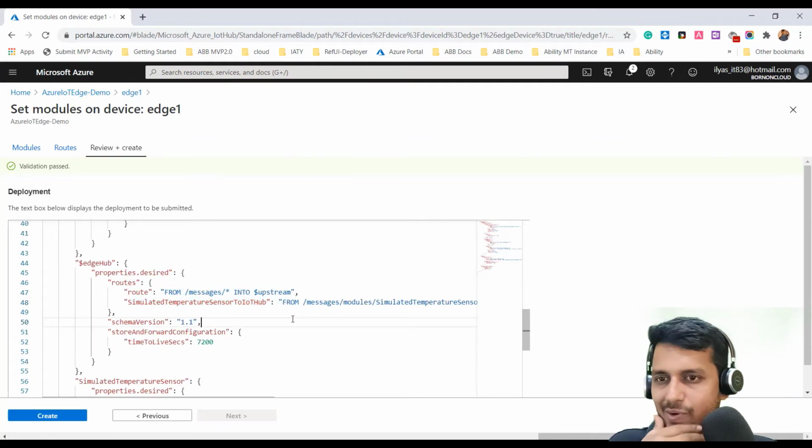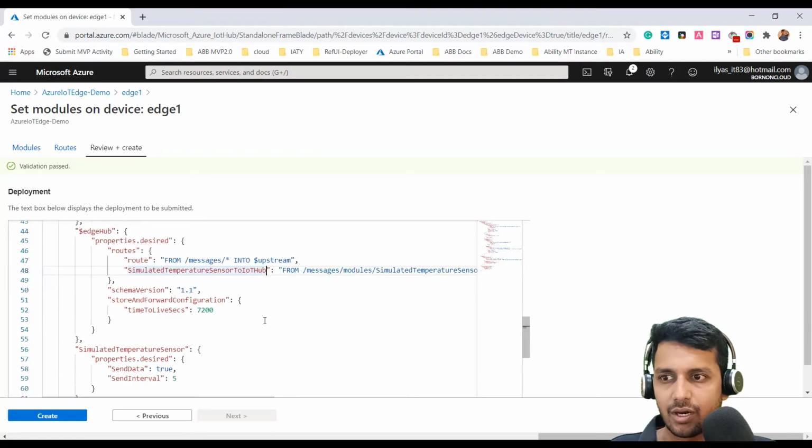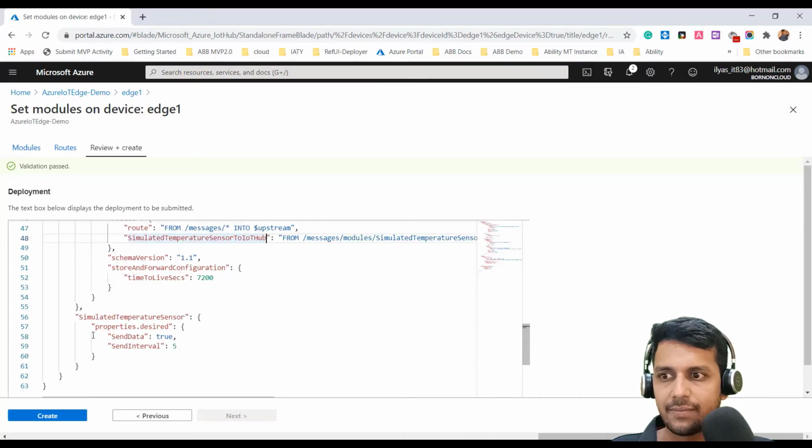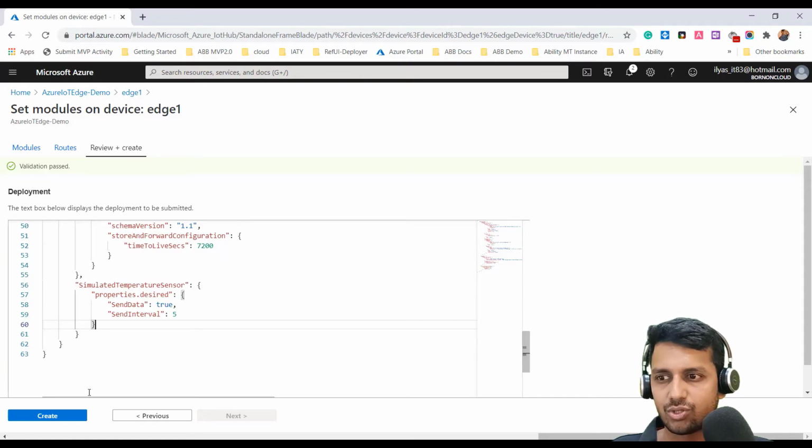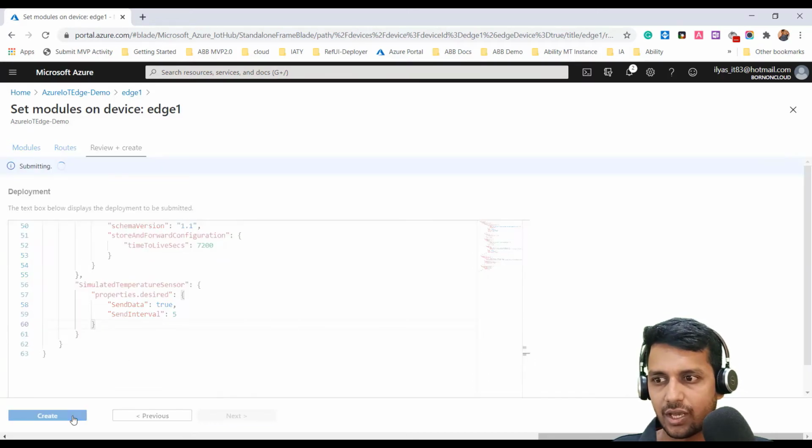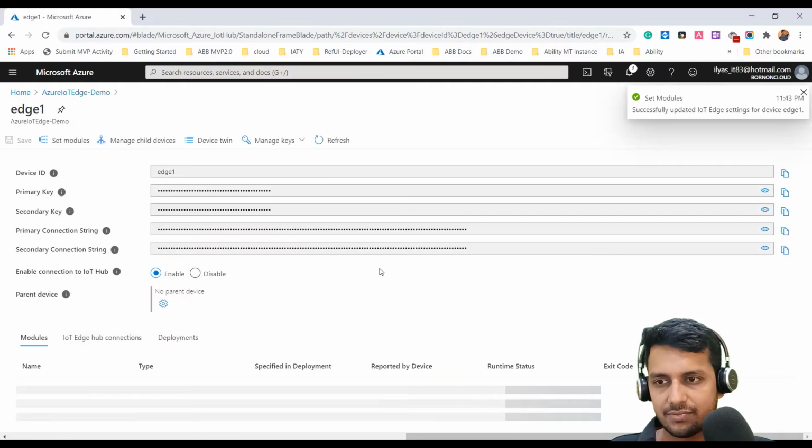At this moment we just have one module, and all the messages from that module go upstream. The upstream is connected to IoT Hub, and IoT Hub receives the data, along with the send interval frequency. All looks good. Now we can click create to deploy this manifest.